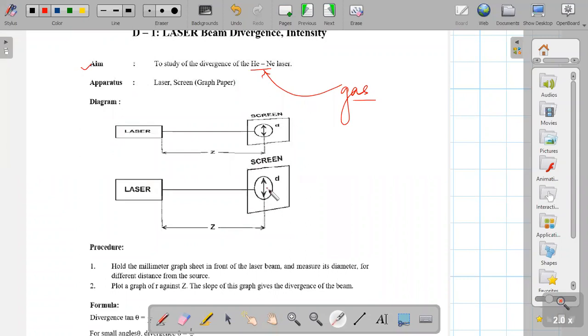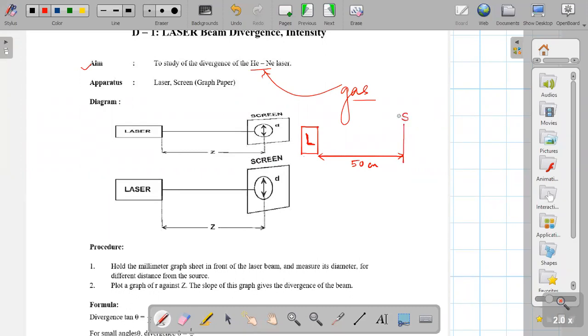First take 50 centimeter distance between laser source and graph, and you will get एक particular spot. Suppose this is your laser source. Initially take a distance of about 50 centimeter, and this is your screen.